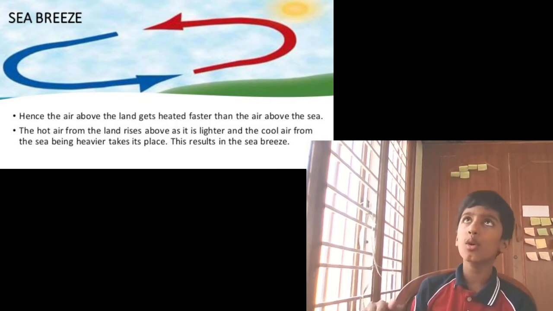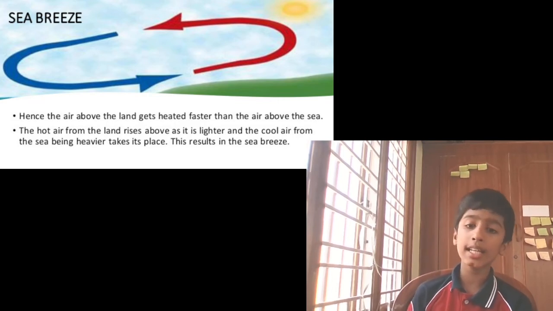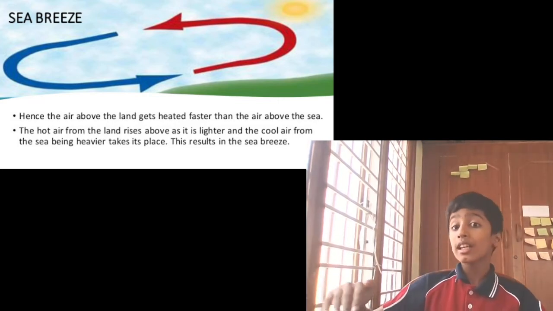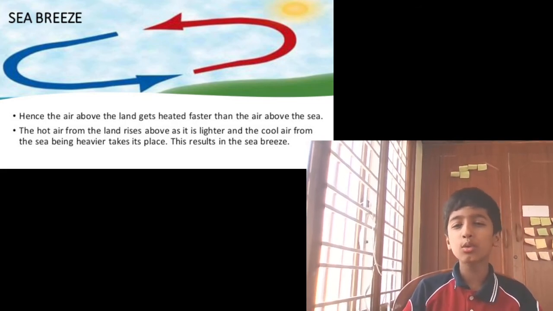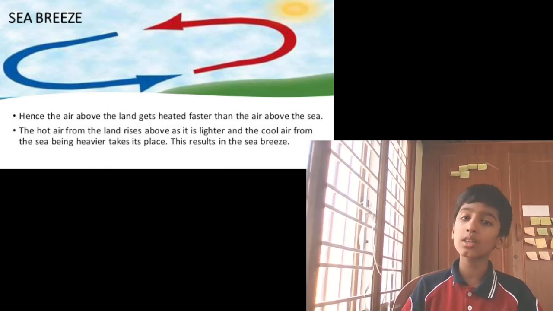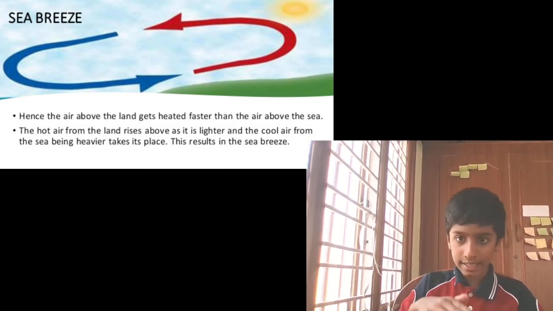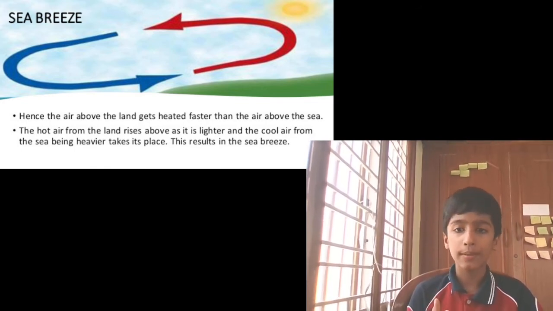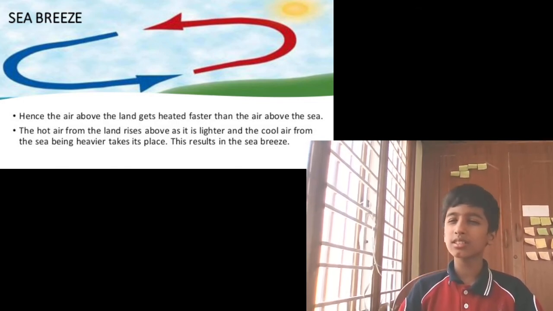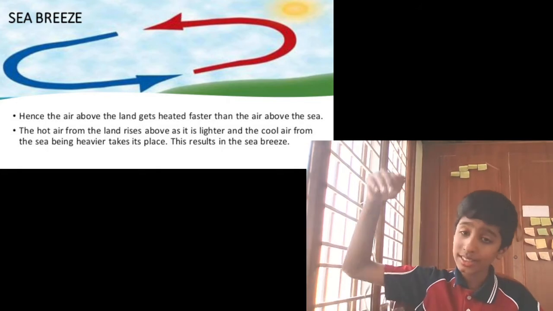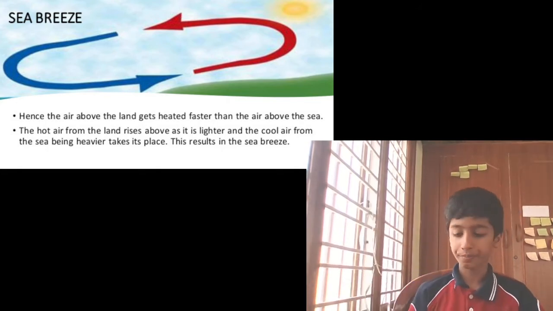While you go to the beach in the daytime, the sand will be too hot, right? If you step on the sand, it will be too hot. But if you go to the water, it will be cold. So the water is getting heated, but slowly. The land is getting heated fast because the land is normally warm, and when the sun comes, it gets very hot.